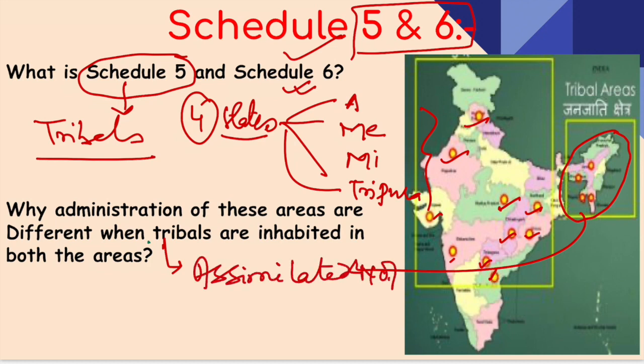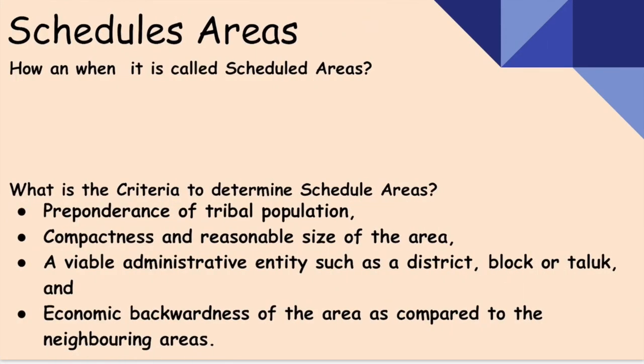Whenever you look at certain categories of tribals, for example the Munda and Oraon in Jharkhand and the Bhil in Rajasthan, you will find that most of them have been integrated into the mainstream culture. So they have been categorized under Schedule 5 for the better administration of these particular tribal groups. Understood?